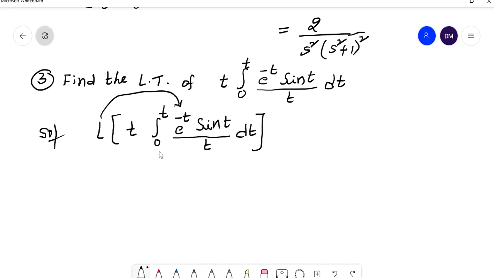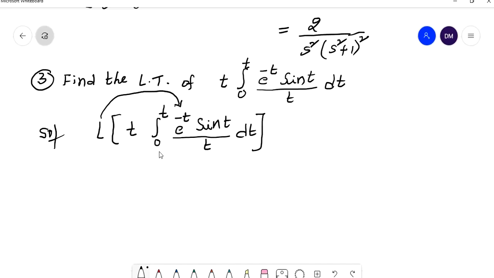So first we have to use the Laplace transform of integrals property to find the Laplace transform of integral 0 to t e power minus t sin t by t into dt, and then we can apply the multiplication by t power n property. To use the Laplace transform of integral property, first we have to find the Laplace transform of e power minus t sin t by t. So first I can find L of sin t, next L of sin t by t, and then e power minus t sin t by t. One by one we can do it.